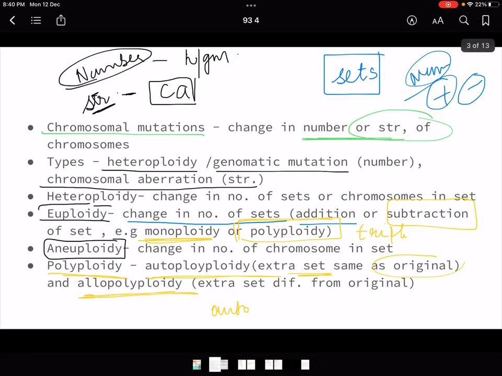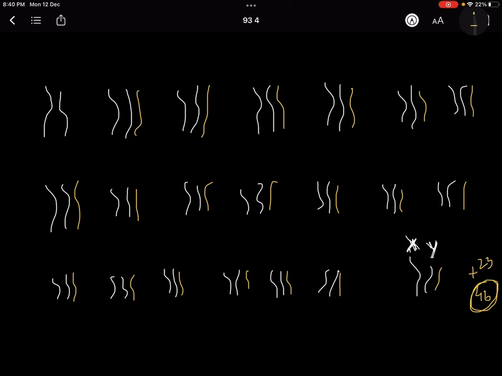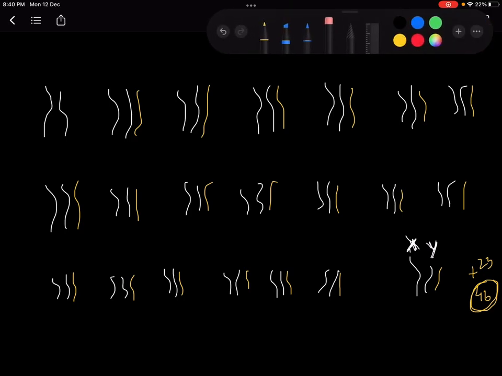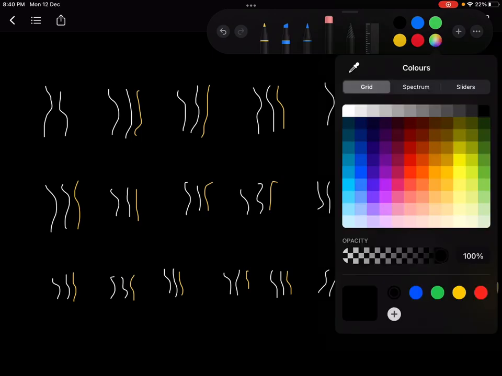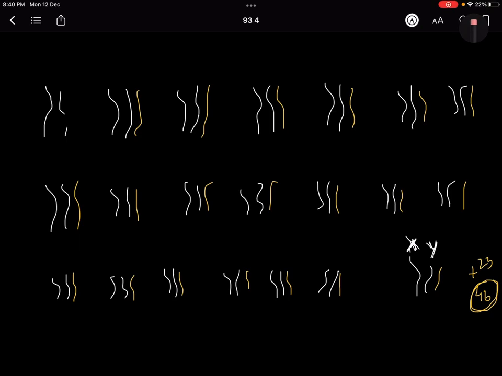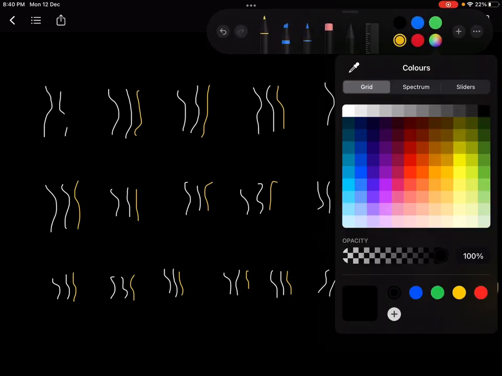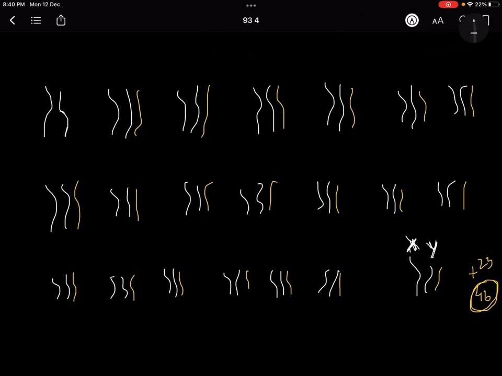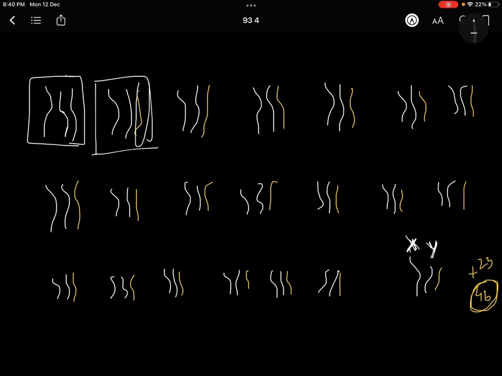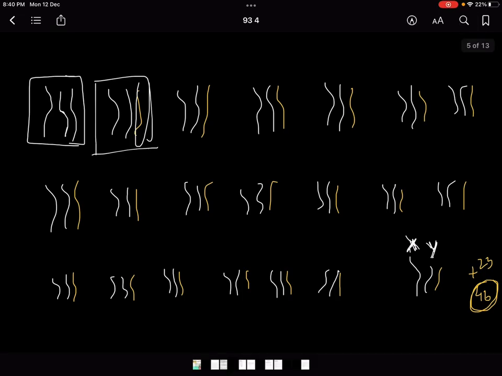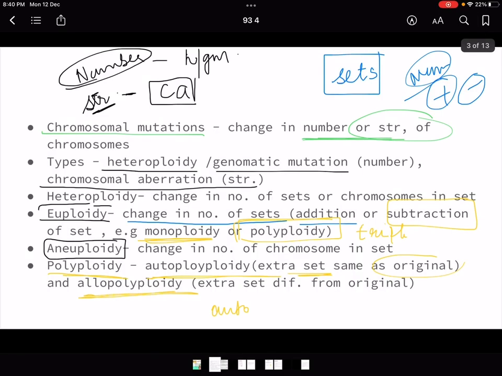ठीक है? So if you have to show it in a picture, if I have to draw autopolyploidy because it has the same genetic material, so you can say like this. Oh, I'm so sorry. Just wait. Yeah. So if I have to show autopolyploidy, I can show it like this. ठीक है? So this shows autopolyploidy because same genetic material has been added, and similarly in each pair it is going to be added. And this shows allopolyploidy because different genetic material. So I have changed the color and it signifies the different genetic material. So you understand now. ठीक है? This is auto and allopolyploidy. थोड़ा extra बता दिया. You understand now.